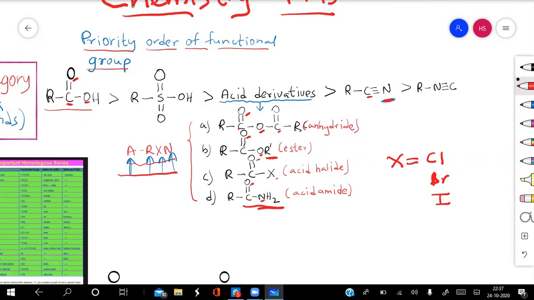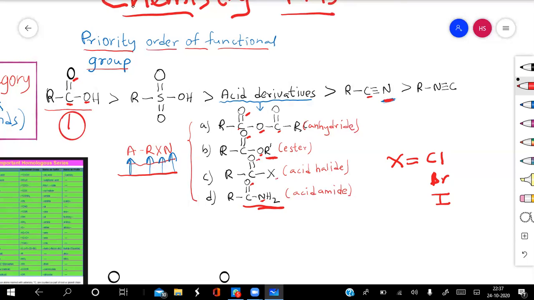Therefore, we have written it there as N. So ARXN, if you remember ARXN, then you can easily arrange these derivatives in the proper order. Among the acid derivatives, the one having the highest priority will be anhydride, then ester, then halide, and then amides. Understood? So our first priority, the highest priority among all the organic compounds, is what?